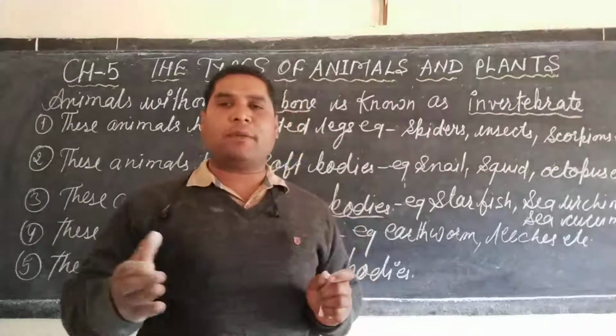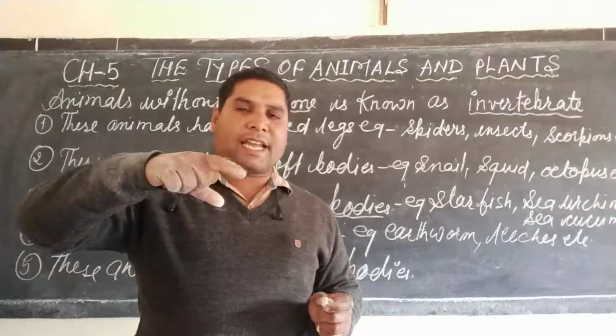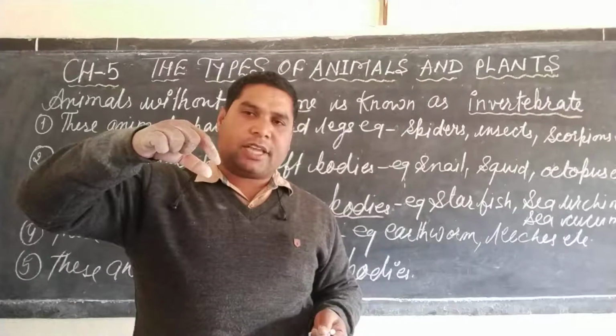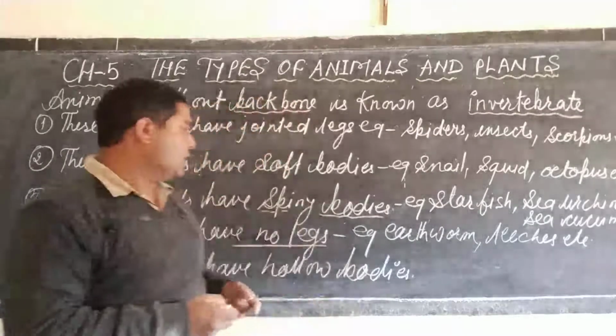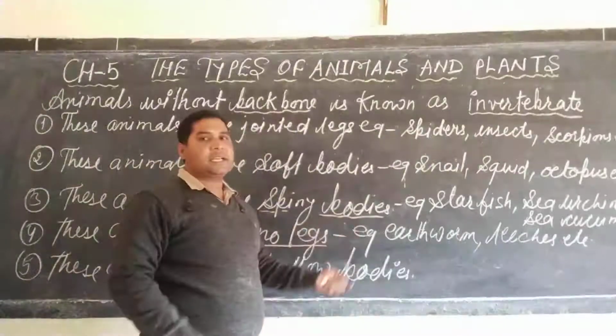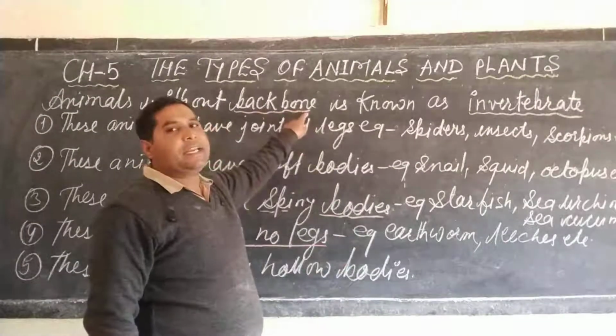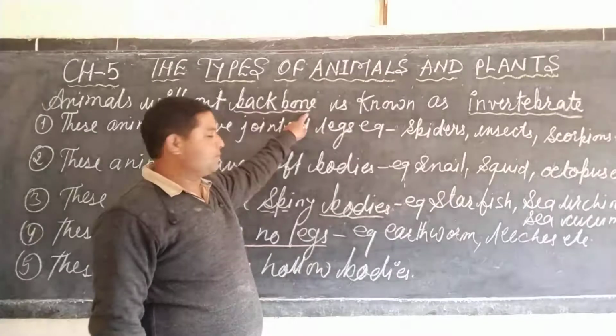They move from one place to another by contraction and expansion. So earthworms and leeches are also included in the invertebrate category.